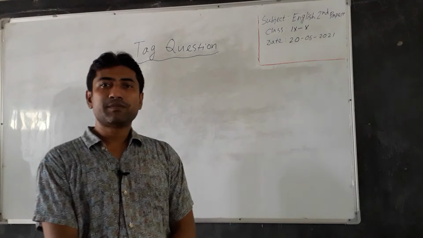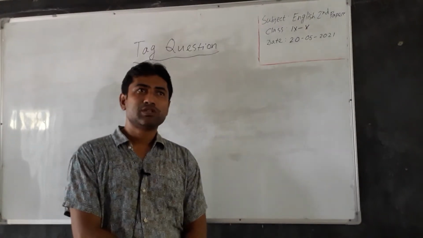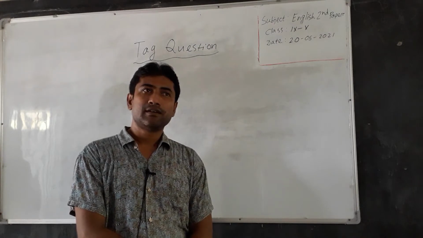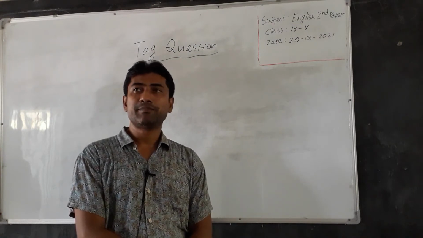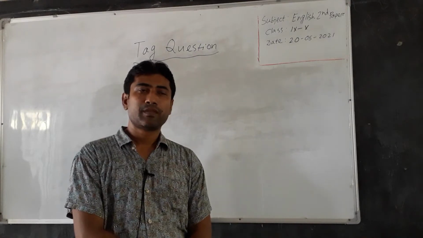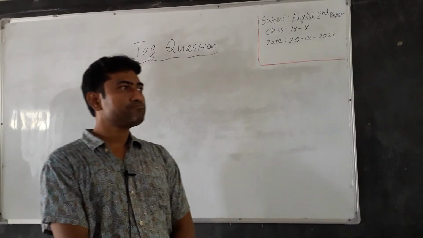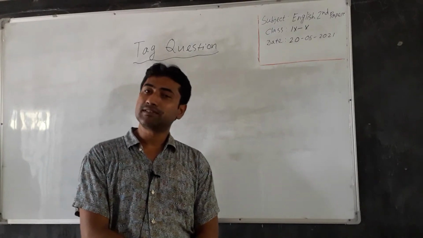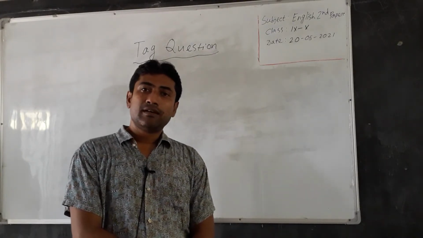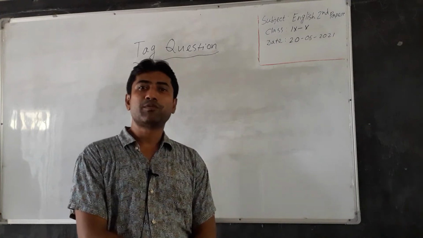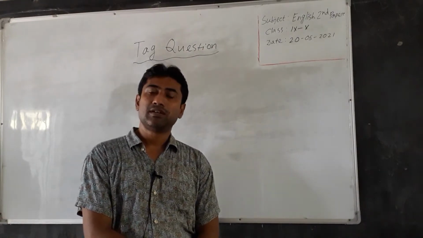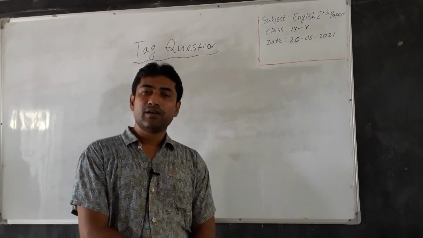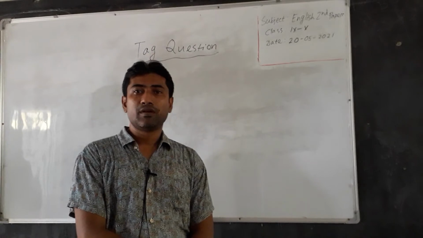There are two types of tag persons in English. One is affirmative tag person and the second one is negative tag person. Dear students, if the sentence is affirmative, then we have to form negative tag person. And if the sentence is negative, we have to form affirmative tag person.